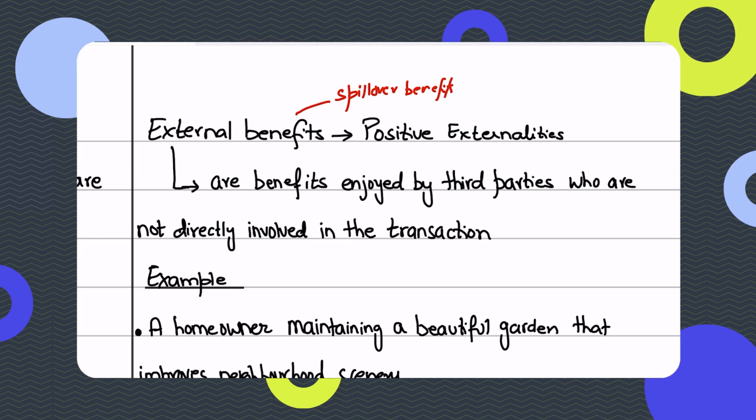So what we're saying is that you're getting a benefit. Now, I'm not going to come to you and say, you know what, you need to compensate me for making sure that you don't get ill. That's not how markets work. That's not how economics works, right? So the market itself doesn't really reward the producer or the consumer for generating these wider benefits. For external benefits, the market doesn't compensate the producer or consumer for generating them.